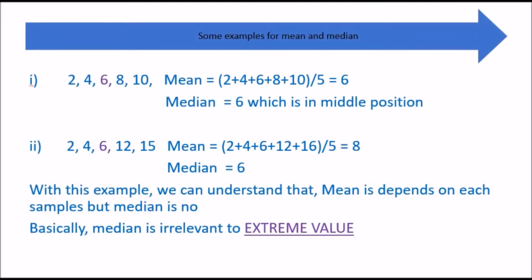Let's see some examples of the mean and median. Let's consider the data 2, 4, 6, 8, and 10. We calculate the mean by summing all the samples and dividing by the number of observations. Here we get mean is 6 and median is also 6 because 6 lies exactly in the middle position. Again consider the data 2, 4, 6, 12, and 16. We get mean equal to 8 and median remains 6 because median is taken from the middle value. Now we can generalize: mean changes when any sample of the data changes, but changing the extreme value does not affect the median.